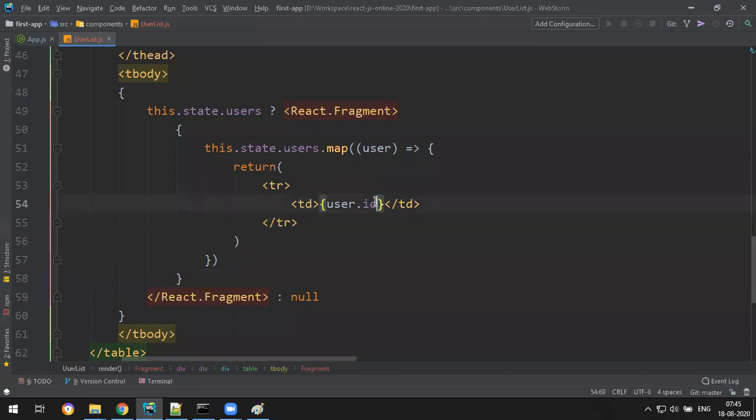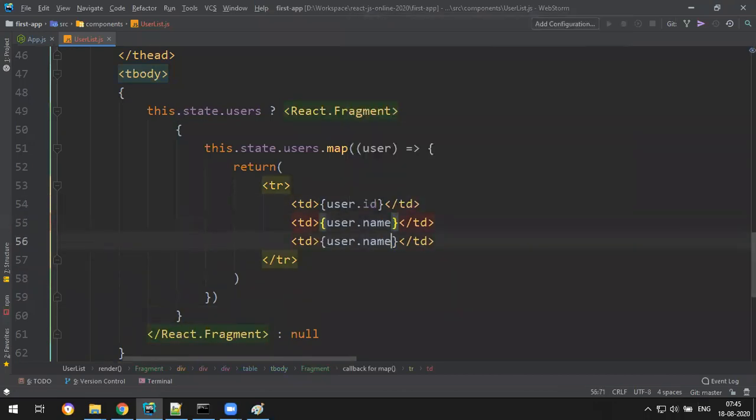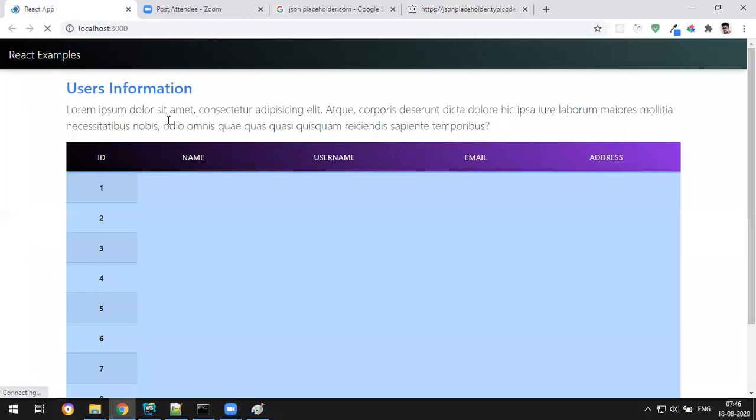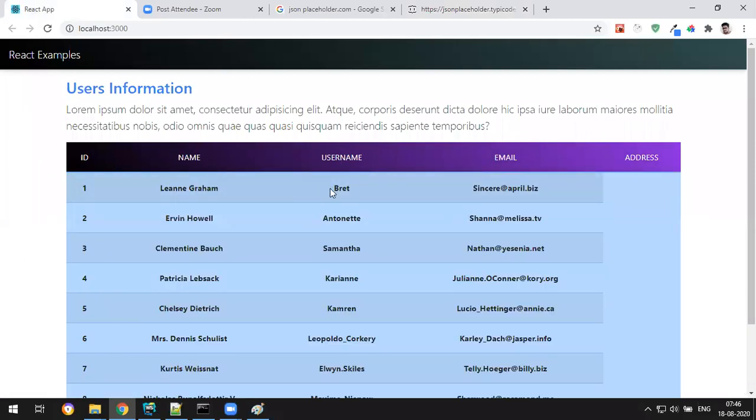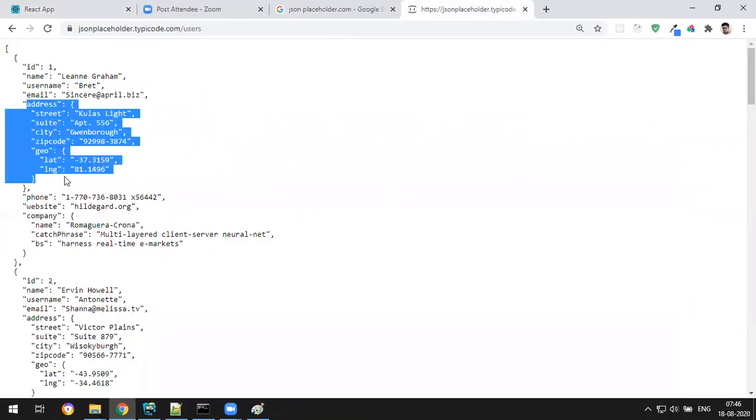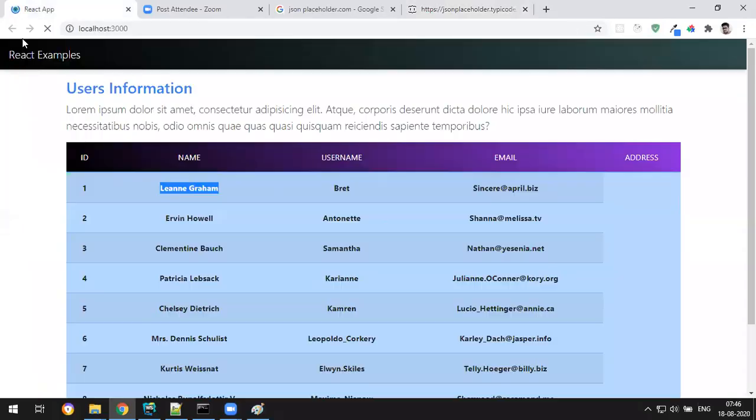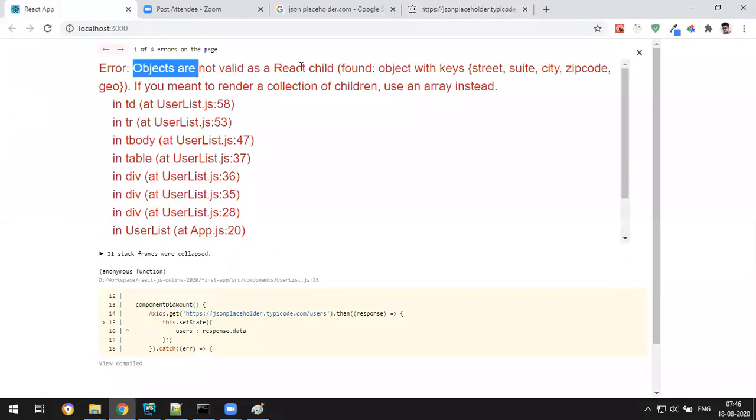Like this, user dot name, user dot username, user dot email. Now check. Okay, so name Graham and email has come. Address has not come. Address is an object, so never try to display address as it is. I tell you now. If I write address as it is, address is an object. If you display an object directly, you get the error: object cannot be valid as a React child. Don't display address objects.